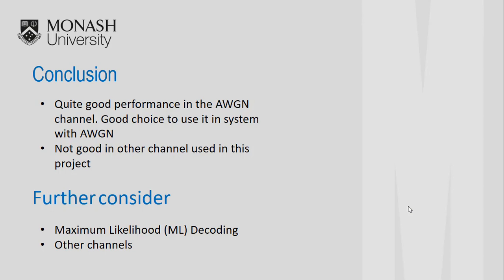In this project, I only used hard decision decoding in the MATLAB code, which is not a good choice. So for further consideration, maximum likelihood decoding can be used to test the error performance of the golden code. Also, only 3 types of channels are used to test the error performance in this project. Other types of channels can be used to test the error performance to find which is the most suitable channel for the system with the golden code.